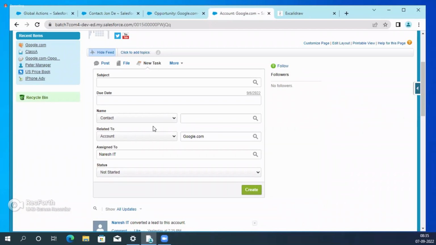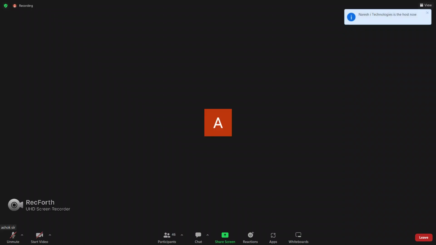But the client requires that on the opportunity only, not other objects, the Related To field is not required. Understand?